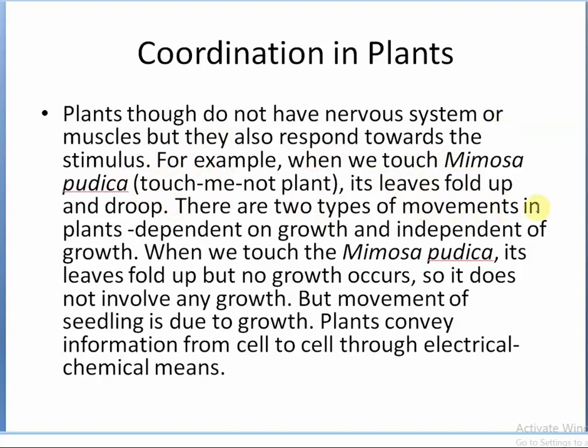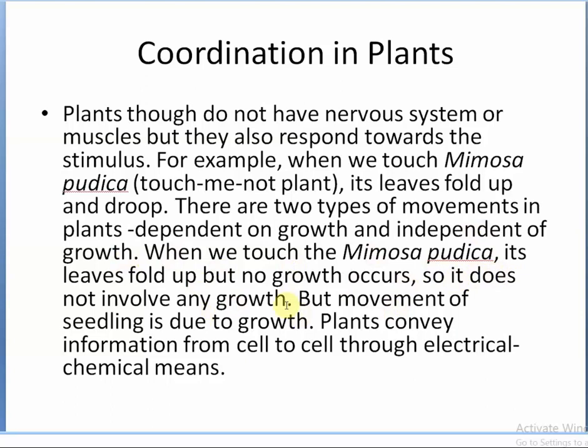There are two types of movement in plants: one dependent on growth, and the other independent of growth. So basically plants show two kinds of movement. One is growth related movement, that means the movement which is dependent on growth, and the next one is the movement which is independent of growth. When we touch the Mimosa pudica, its leaves fold up but no growth occurs. So it does not involve any growth.